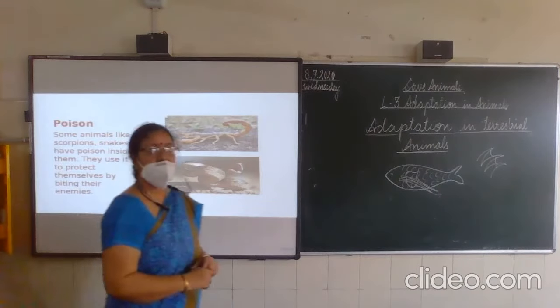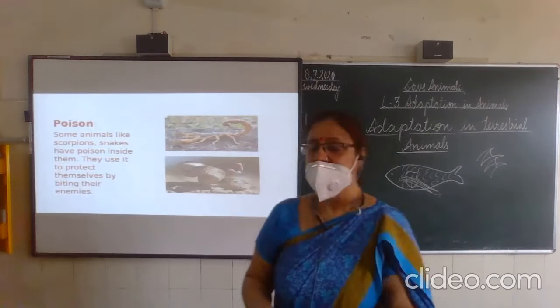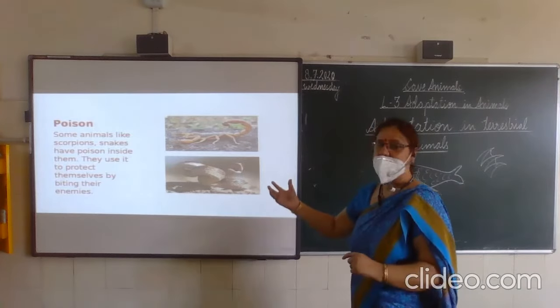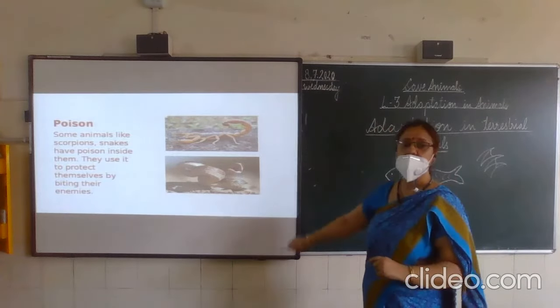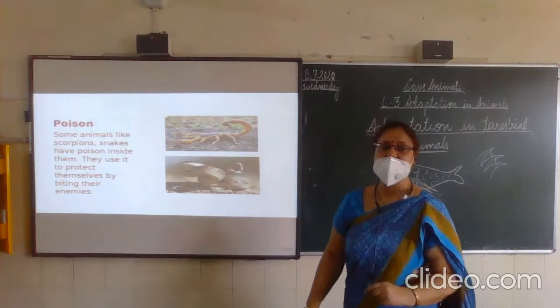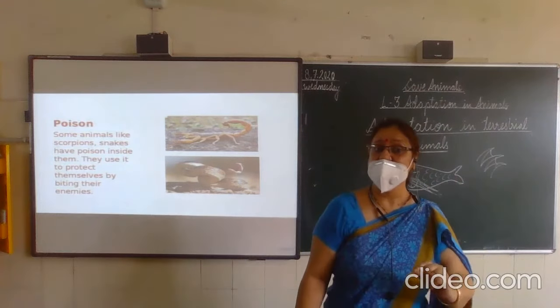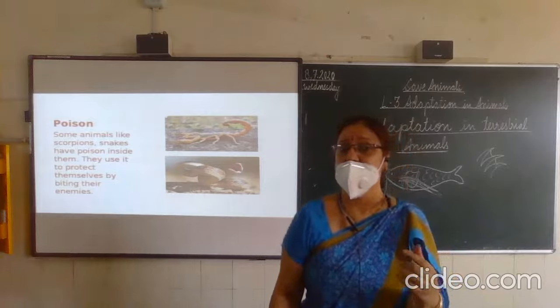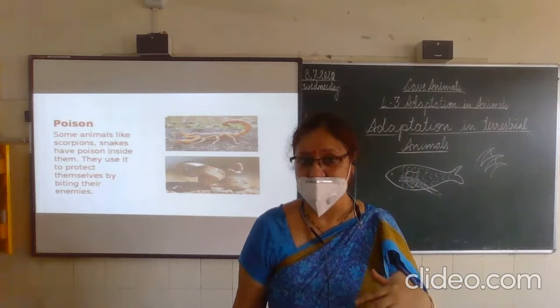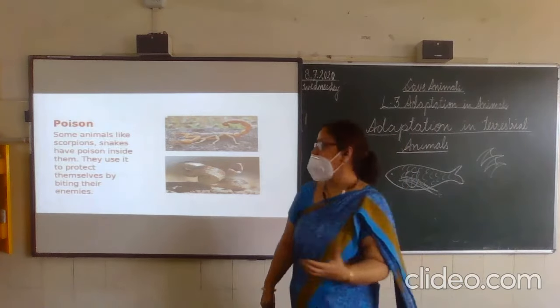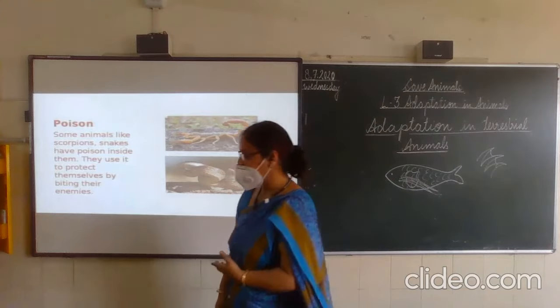Poison. Poison is another adaptive feature of some of the animals. Here you can see the scorpion and the snake. Scorpion and snake give poison if any organism goes nearby, to protect themselves. Right? So this is another kind of adaptation. You can see the